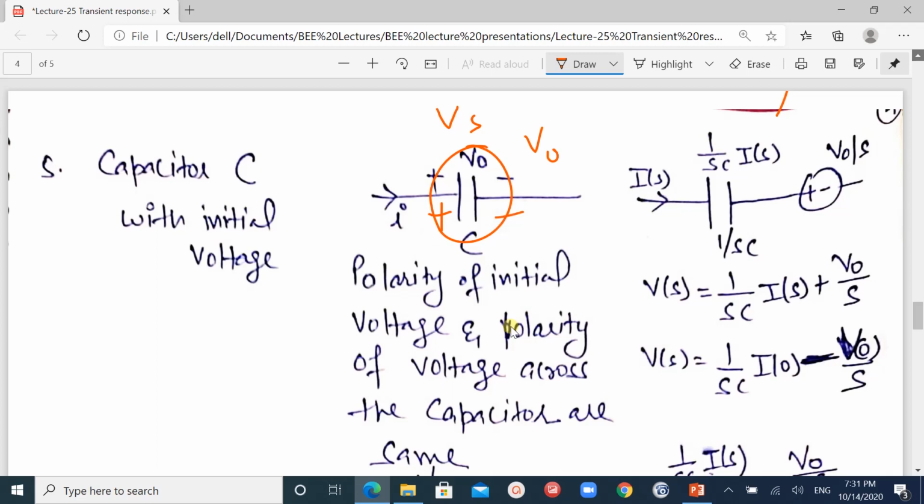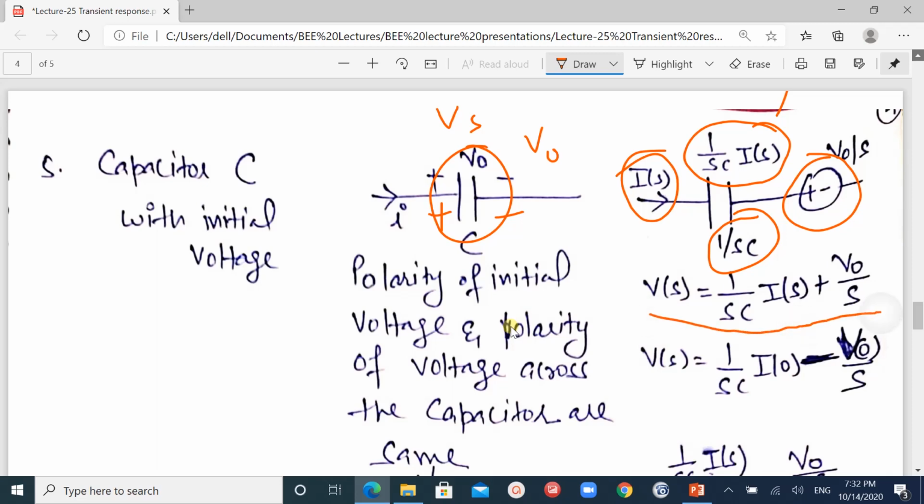In the S domain, Is is the source current, and this is the voltage drop across the capacitor, 1 upon SC times Is, and this is the initial voltage source V naught by S. When we write the equation it becomes Vs equals 1 upon SC times Is plus V naught upon S. Because of this polarity, we got the minus sign.